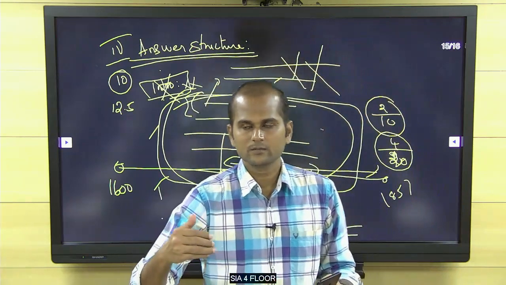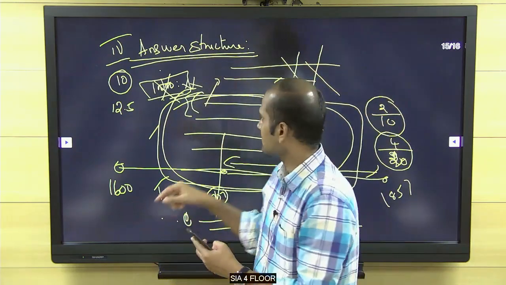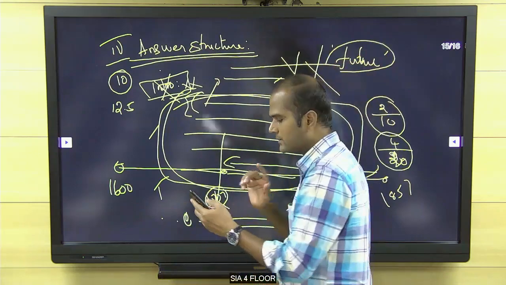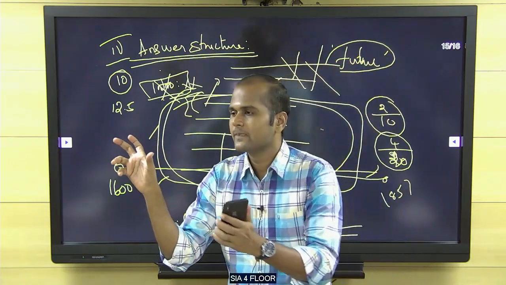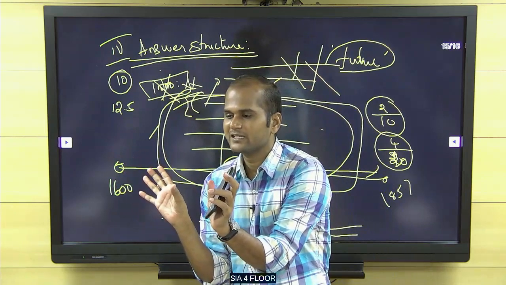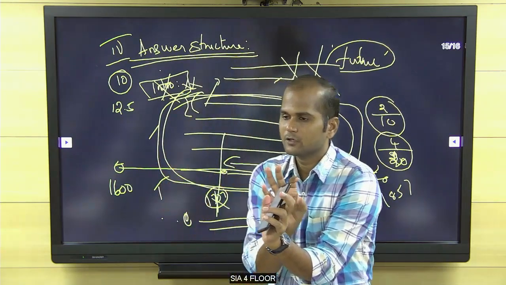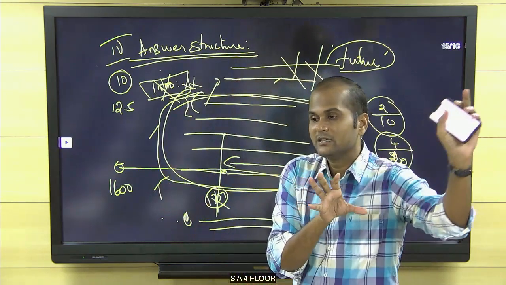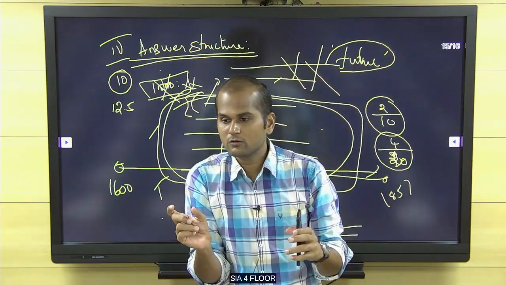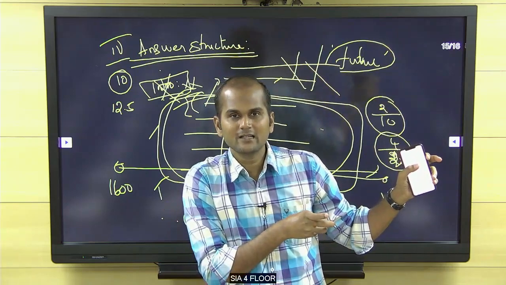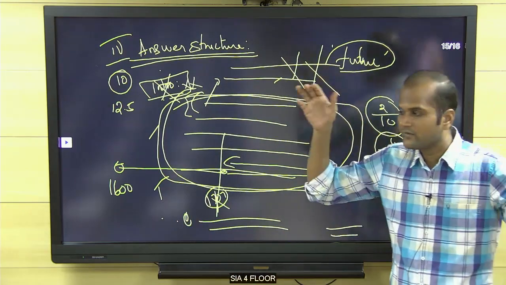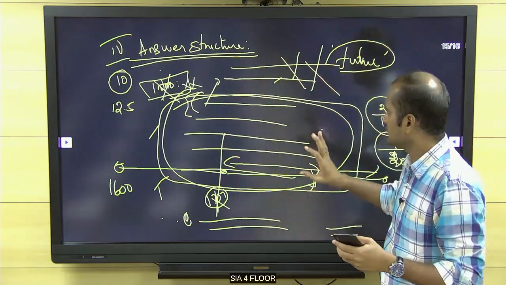Okay. Conclusion, as far as possible for history, try to give future things. You give the conclusion. For example, Home Rule movement, 1916-17. But in the conclusion, because of the Home Rule movement, when Gandhiji came to the national movement in 1917, Gandhiji effectively utilized the Home Rule movement and its leaders, and Gandhiji started his mass movement and ultimately independence. In that way, though the question is related to Home Rule movement, you extended your answer at the conclusion part till 1947. This is the way you have to answer, right?